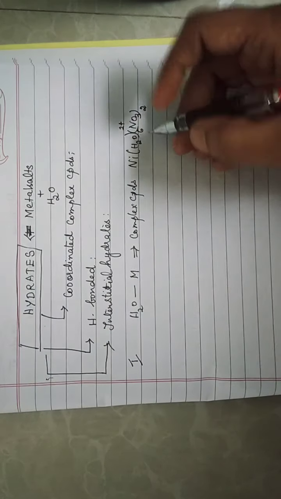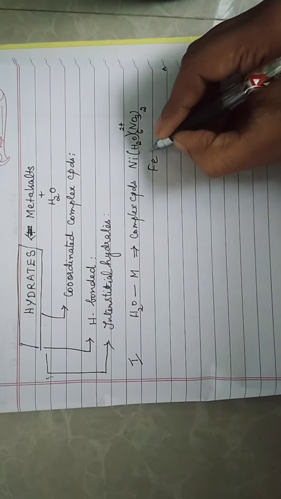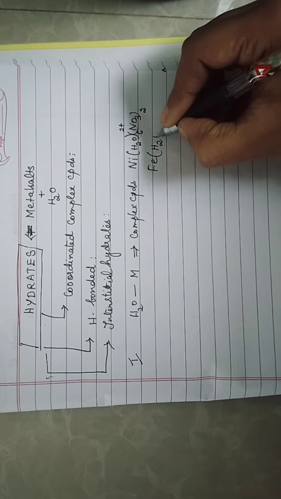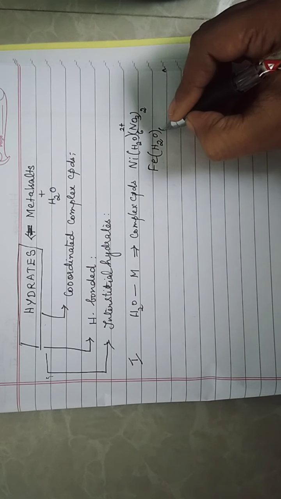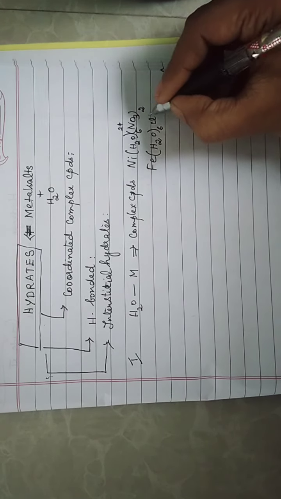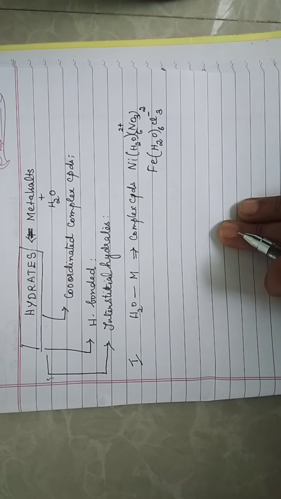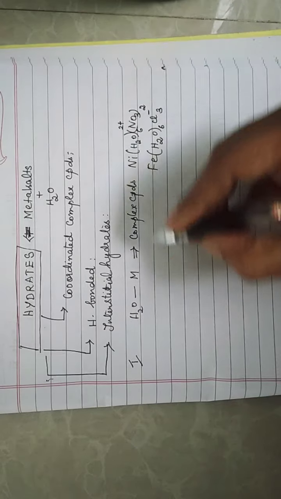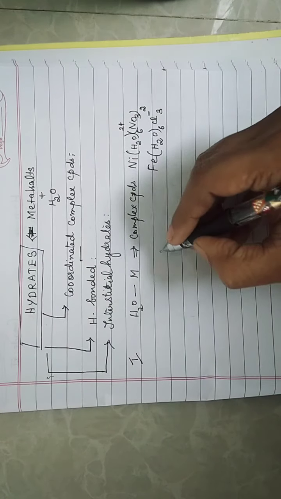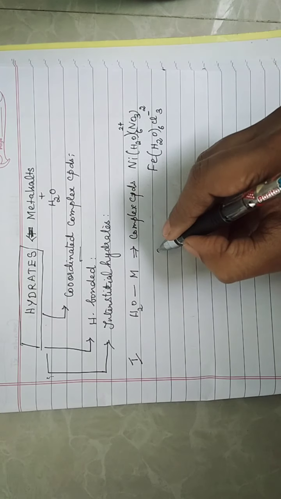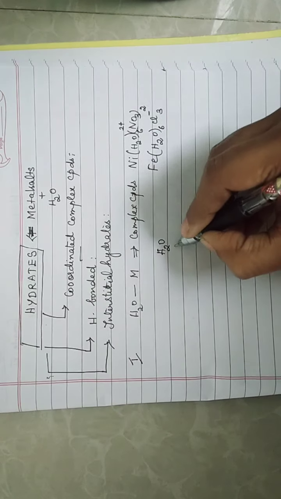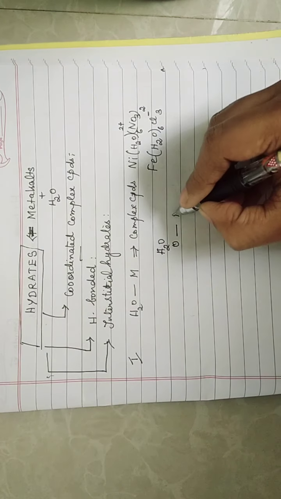Let me tell you one more example. I have iron where water molecules are coordinated. Here it is also six, and chloride will act as a ligand. So this is also a coordinated complex. A coordinate bond is formed between the oxygen of water and the metal ion.